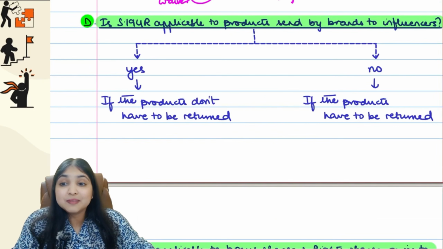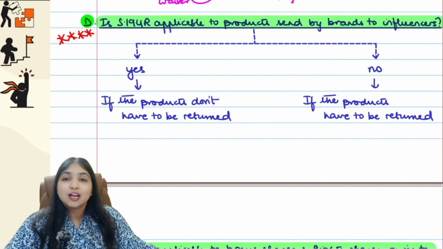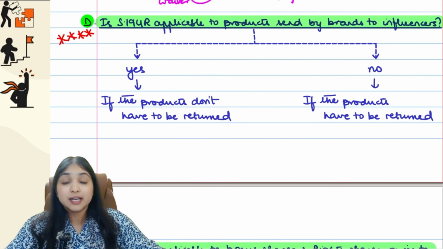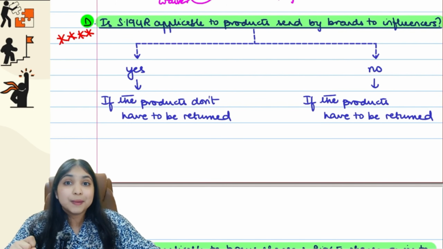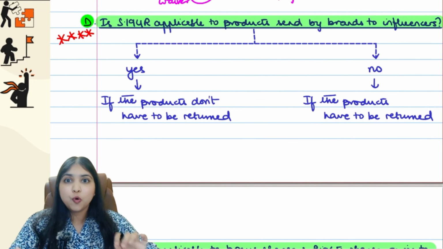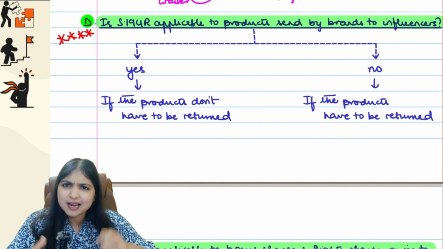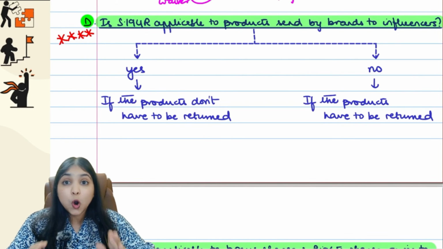Okay, then comes a very important point with respect to social media influencers. See, nowadays, especially in this Instagram age, you must have seen a lot of these influencers are sent products by brands, guys. You must have seen this especially for phones and all. Whenever a new phone is launched, you have these technology influencers, tech influencers. So the brand will send a free phone to the tech influencer. Now, don't you think for the influencer, it's a benefit? He got a phone for free, and of course it's relating to his business or profession, because being a social media influencer, that is his business, that is his profession. So he got a phone for free.